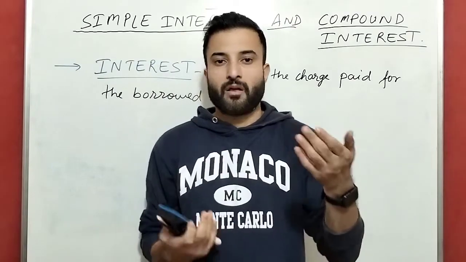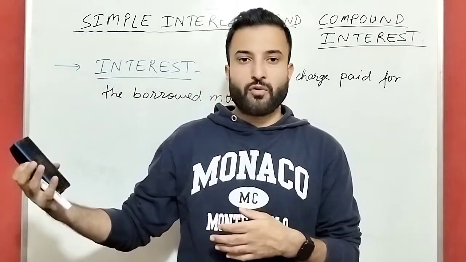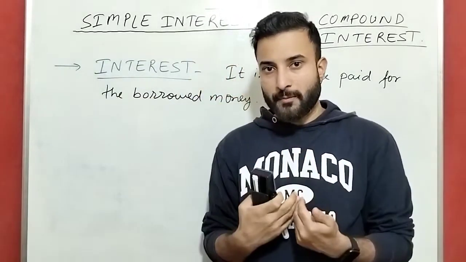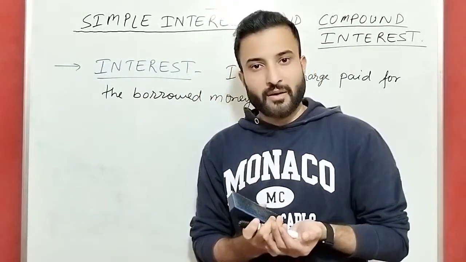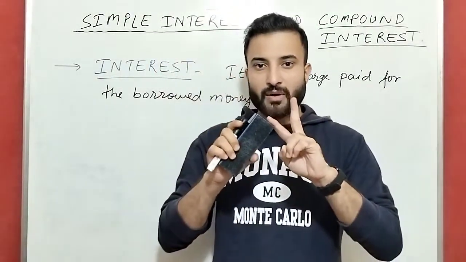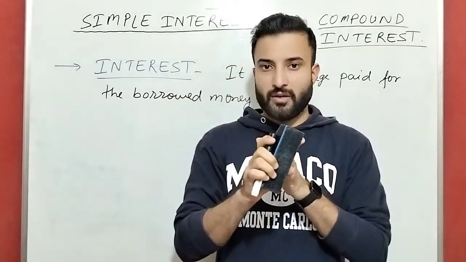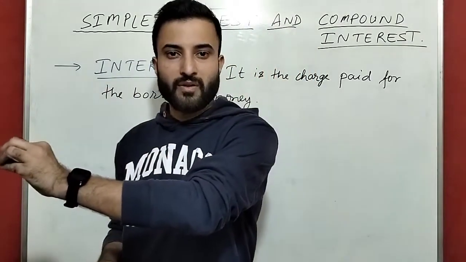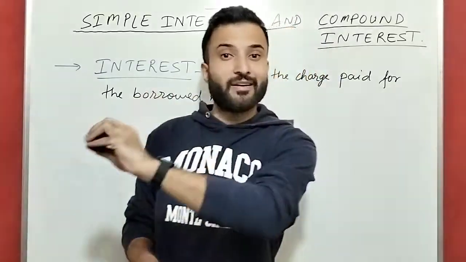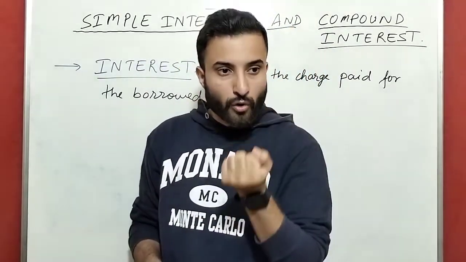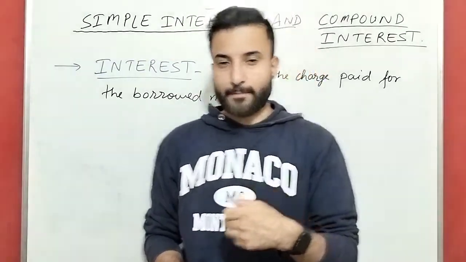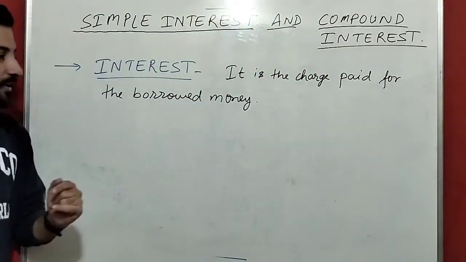Right? Suppose I am in need of money and I go to a bank. Who is giving me the money? The bank is giving the money and I am taking the money. So here two persons will work. One who will give the money, the other who will take the money. The one who will give the money is the creditor. The other who will borrow the money is the borrower or debtor. Okay. So that is the thing in interest.